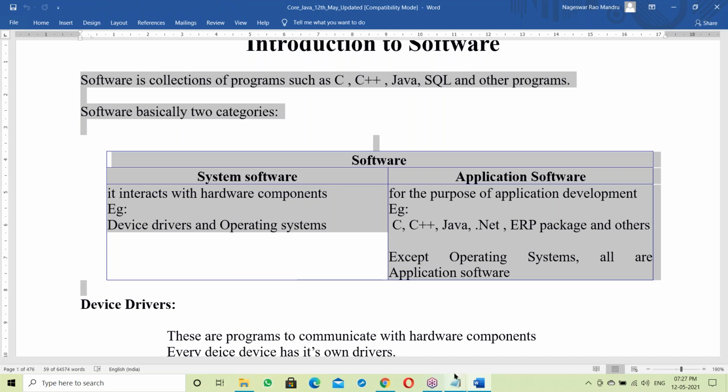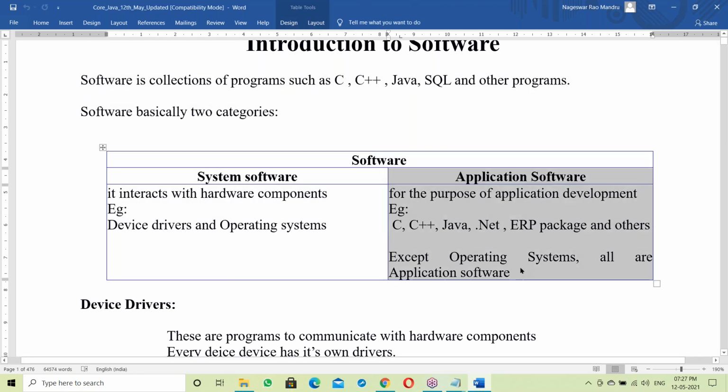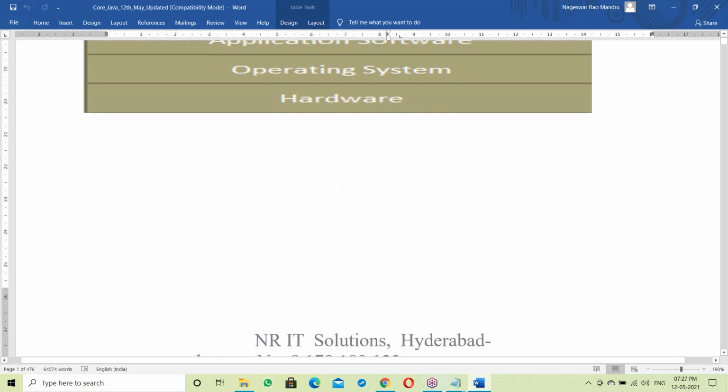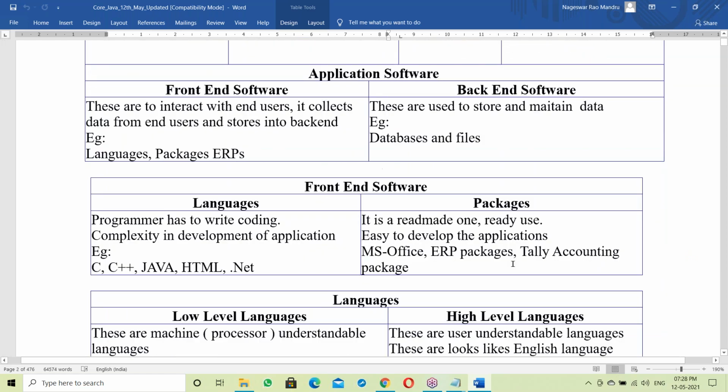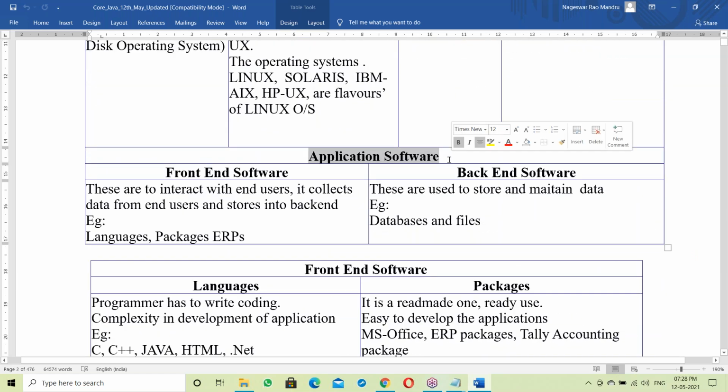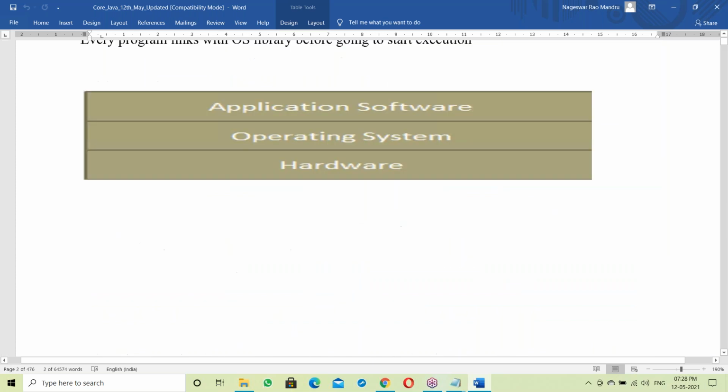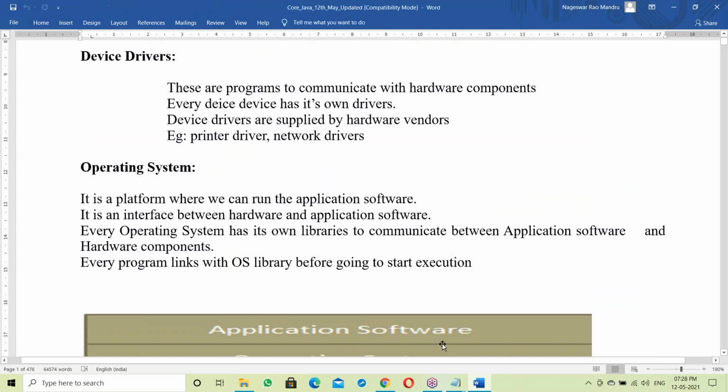So our topic is application software. Java comes under application software. Before going to the actual Java application software, let us see something about the OS. What is an OS?